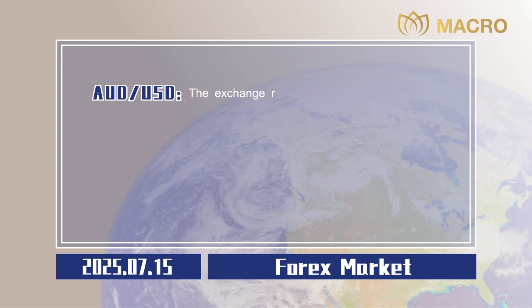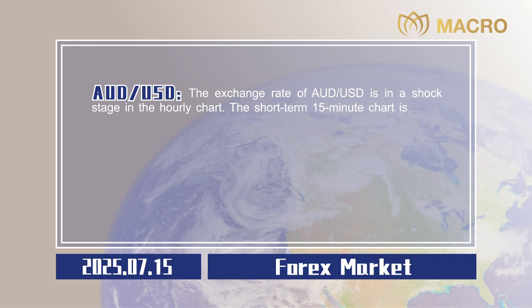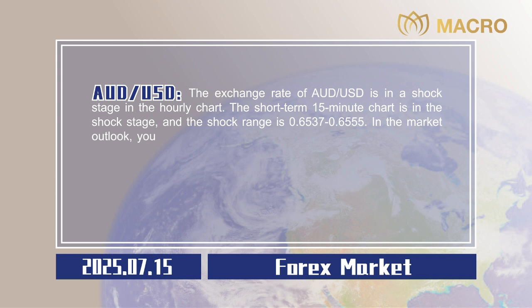Australian dollar to US dollar. The exchange rate of Australian dollar to US dollar is in a shock stage on the hourly chart. The short-term 15-minute chart is in the shock stage, and the shock range is 0.6537 to 0.6555. In the market outlook, you can sell at a high price and buy at a low price.